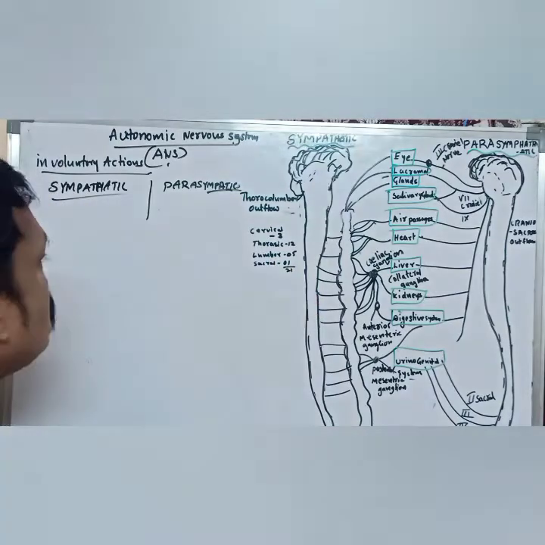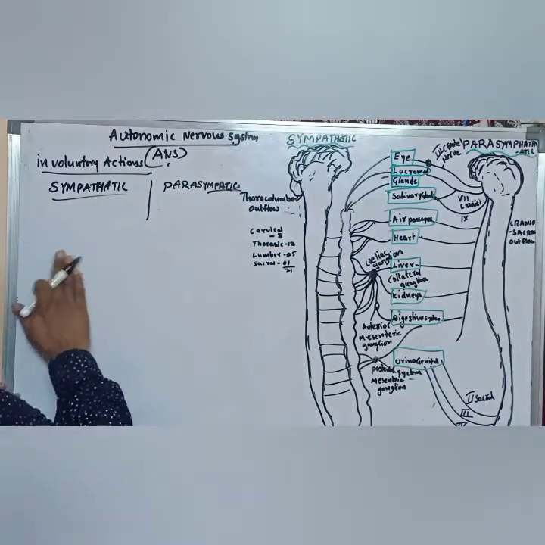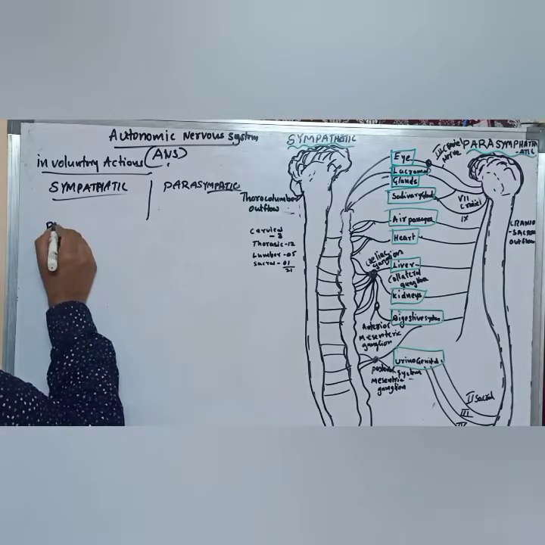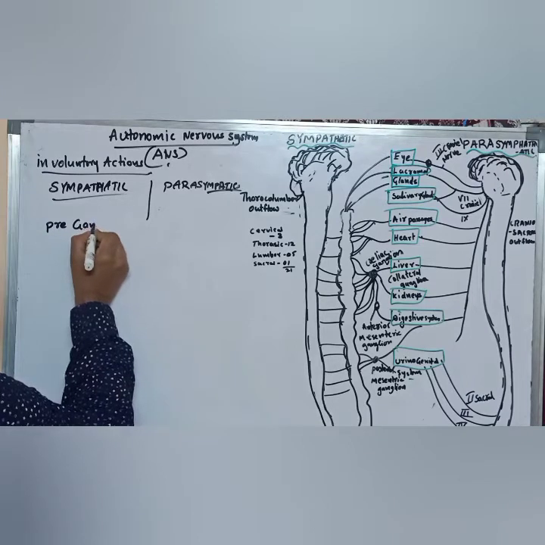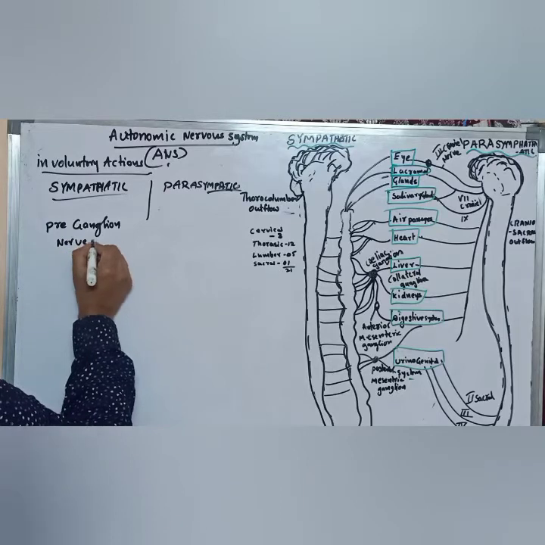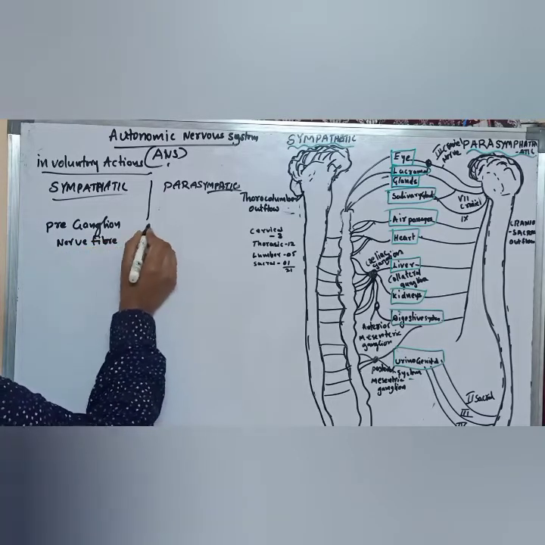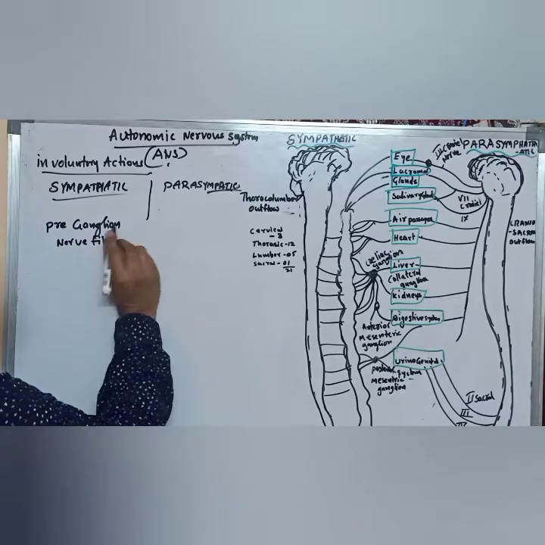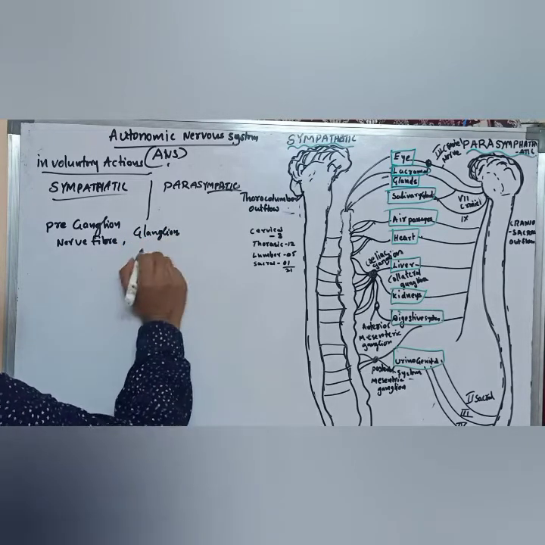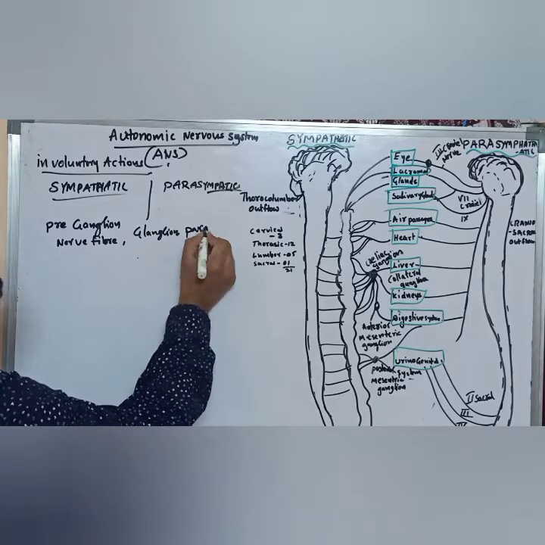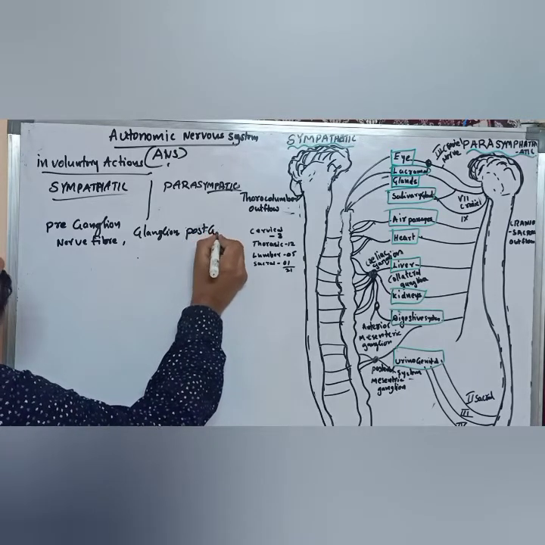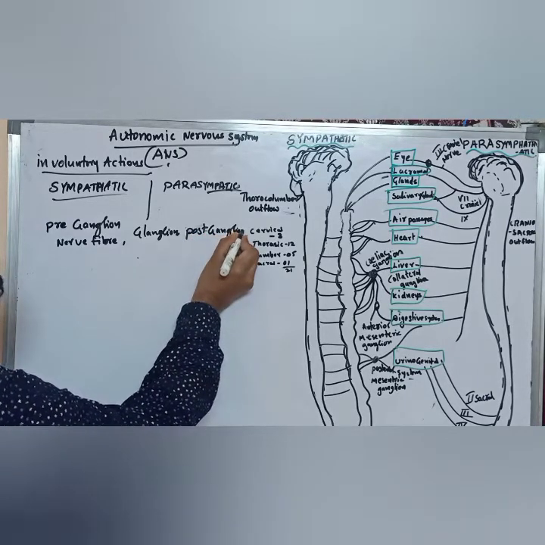The sympathetic nervous system is made up of pre-ganglion nerve fibers, ganglion, and also post-ganglion nerve fibers.